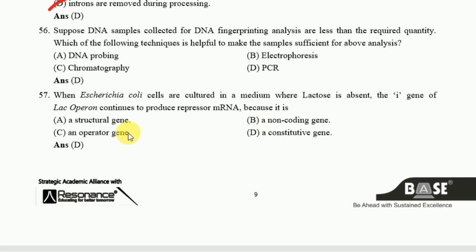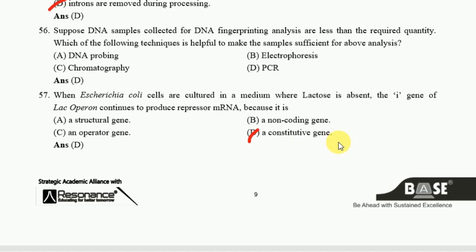Okay. Next one, when Escherichia coli cells are cultured in a medium where lactose is absent, the i gene of the lac operon continues to produce repressor messenger RNA because it is a constitutive gene. Okay.